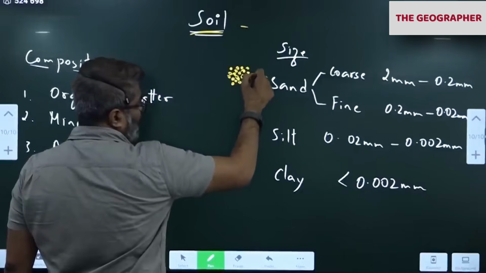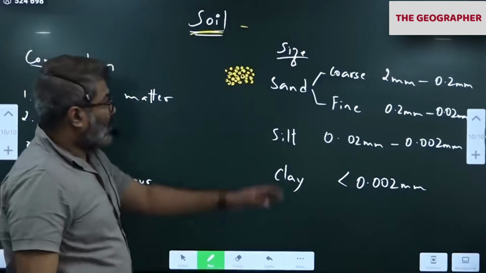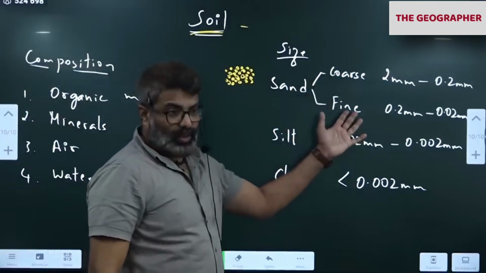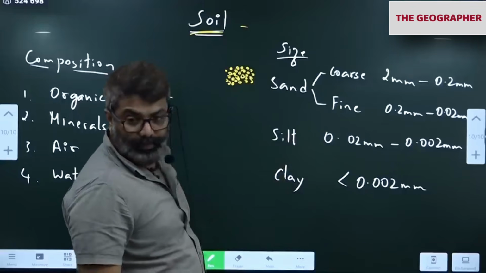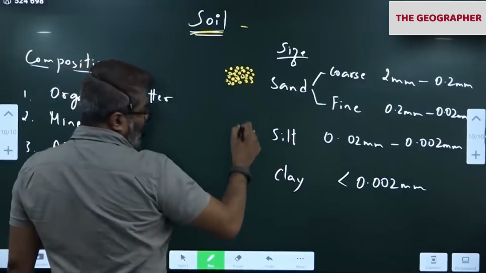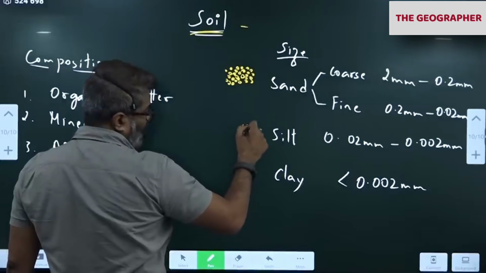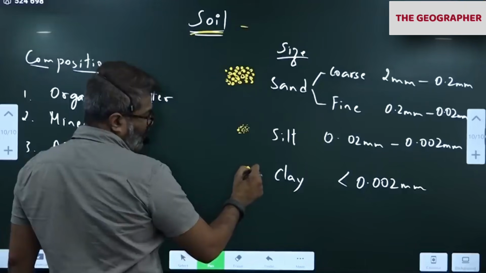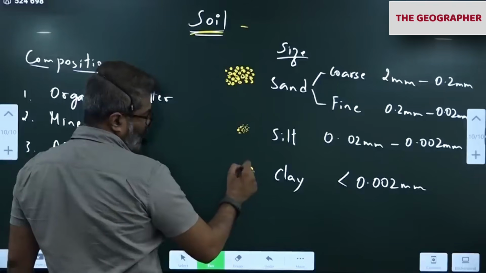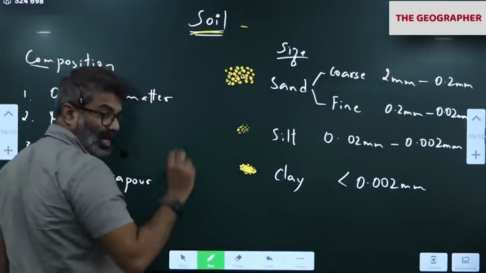In front of buildings where construction takes place, you can see this kind of sand particles, grains. So there are two types, coarse and fine, based on the size. Smaller than that is silt, then clay. So sand grains you can notice, and then silt, like this. Clay is even smaller. You can notice that here. Very, very small. Clay.